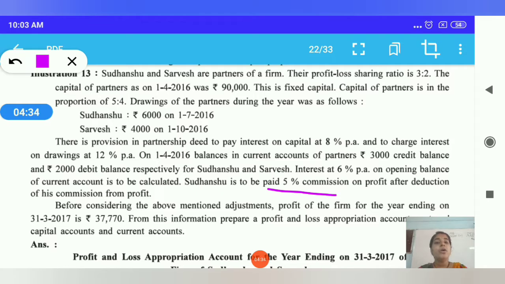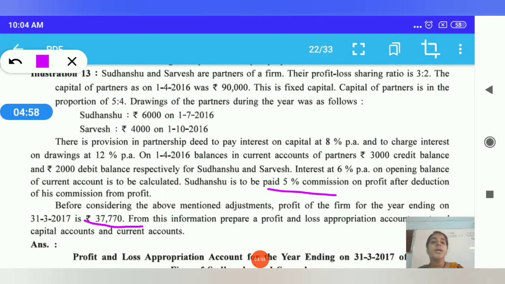Now before consideration of the above mentioned adjustments, the profit of the firm for the year ending 31/3/2017 is 37,770. This profit comes from the profit and loss account.